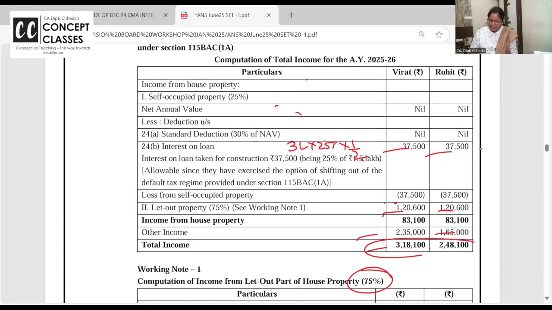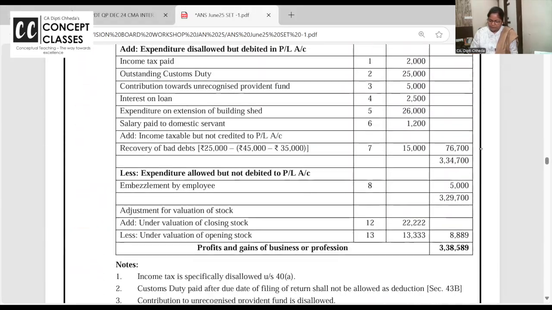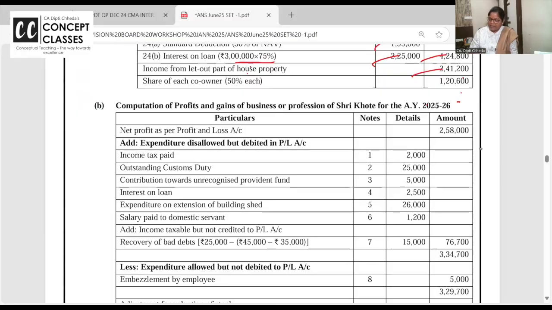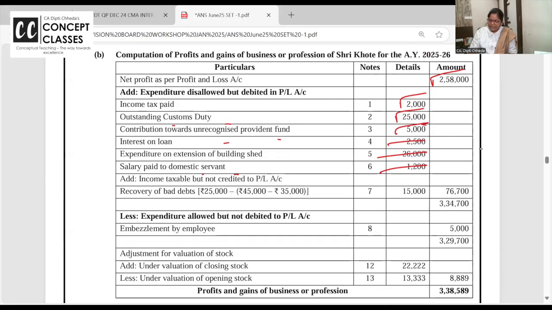Now check the answer. Start with the net profit. Add income tax, outstanding custom duty because it was late, contribution to URPF, interest on loan not allowed because not related, capital expenditure add back, salary to domestic staff add back. See, recovery of the bad debt. I told you, no? Last time only you debited 45, they allowed 35. So 10,000 were disallowed, indirectly taxable there.